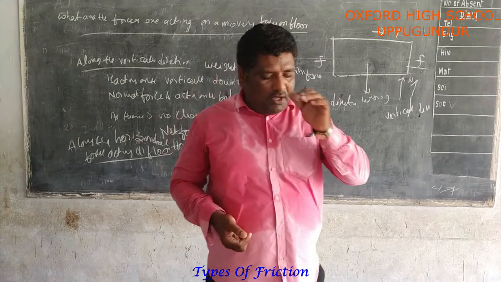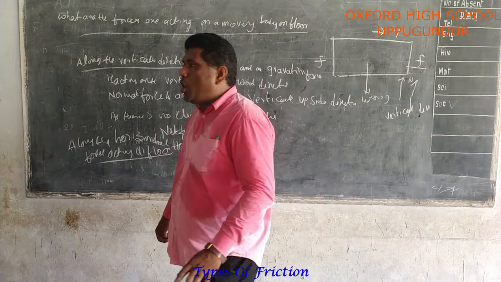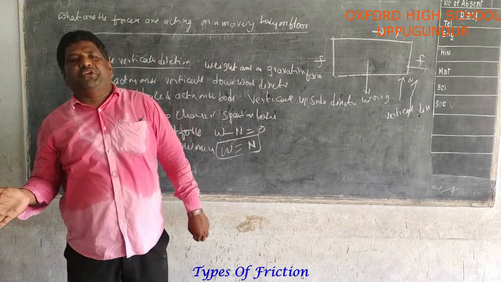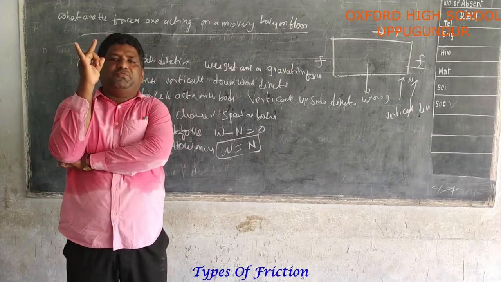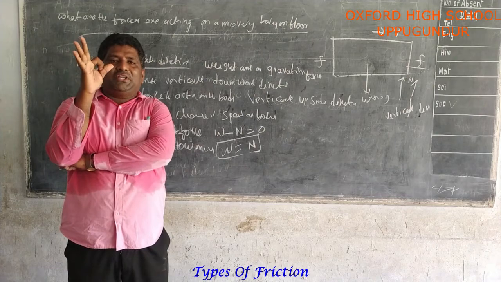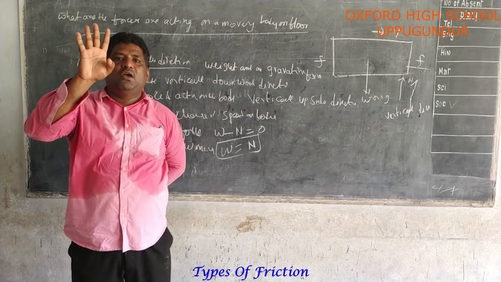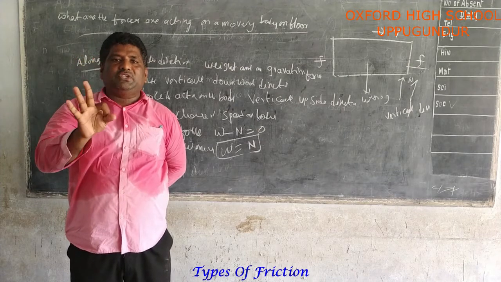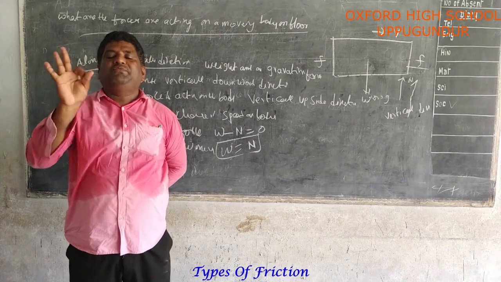These are today's topics. Finally, in this chapter we are learning many objectives. First, the definition of friction. Friction is divided into four categories: static friction, sliding friction, rolling friction, and drag friction.